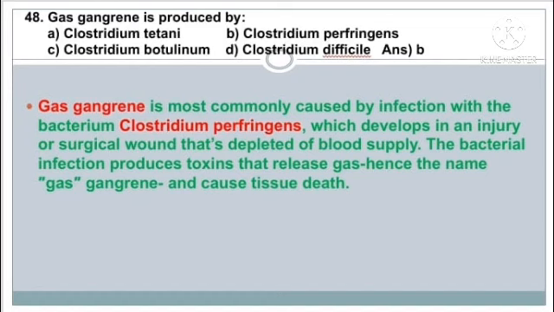Gas gangrene is most commonly caused by infection with the bacterium Clostridium perfringens, which develops in an injury or surgical wound that's depleted of blood supply. The bacterial infection produces toxins that release gas, hence the name gas gangrene, and cause tissue death.